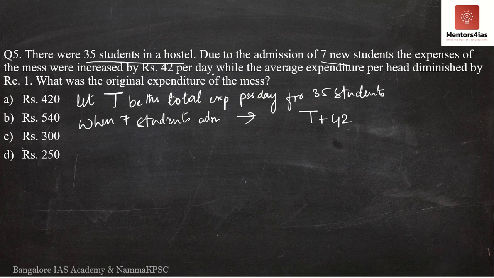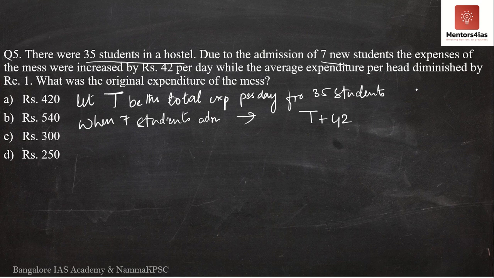The question further says, after 7 students have been admitted, the average expenditure per head actually diminished by rupee 1. Even though the total amount of money spent has increased, the amount of money spent per student has decreased.